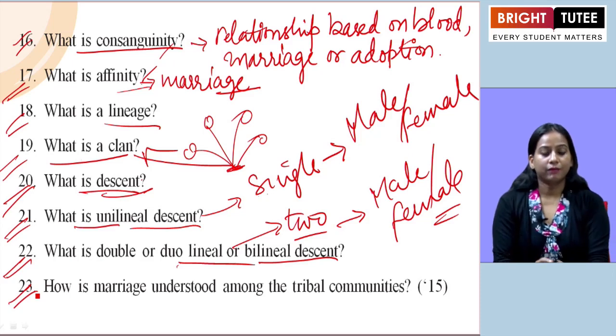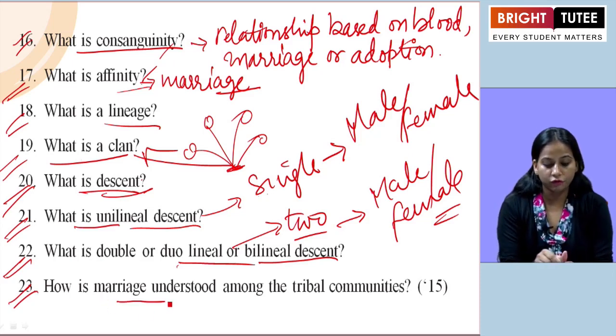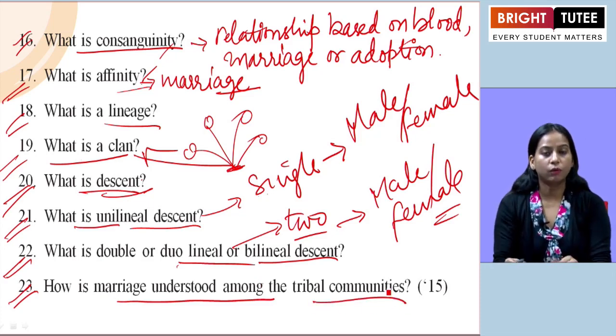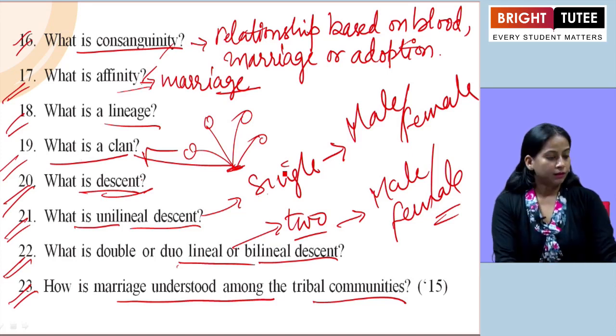The next one they have asked, what is marriage? The next they have asked, how is marriage understood among the tribal communities? So how we can define it? The tribal communities understand marriage as a social contract for sexual pleasure, production of children and mutual cooperation. So these are the things that can be taken to define the marriage between the different tribal communities.